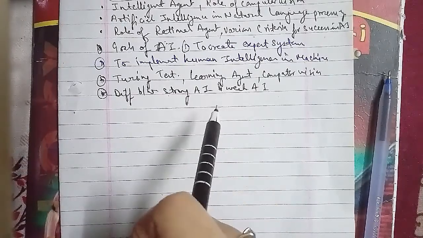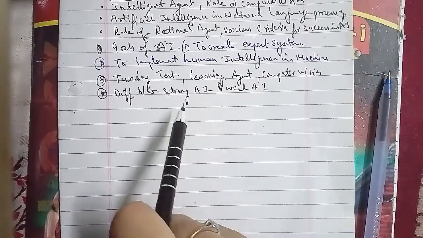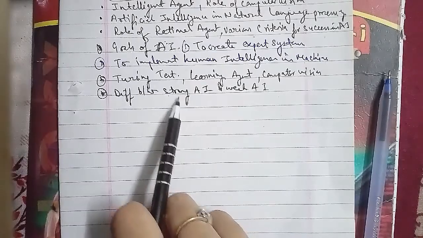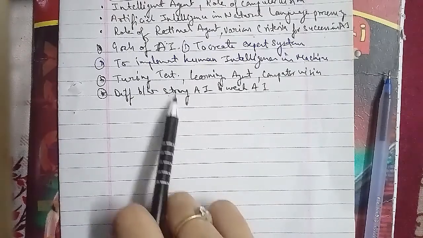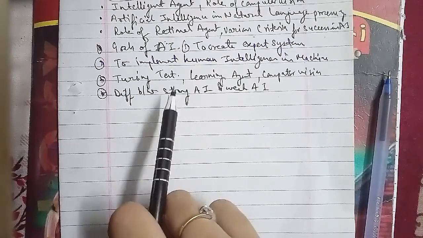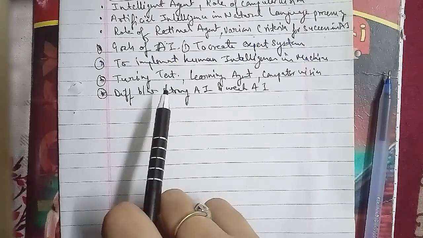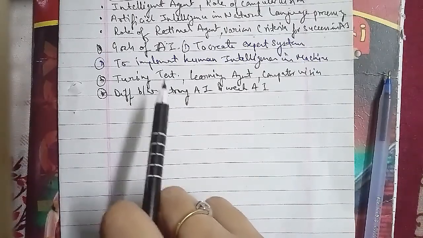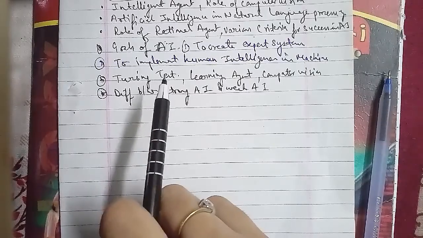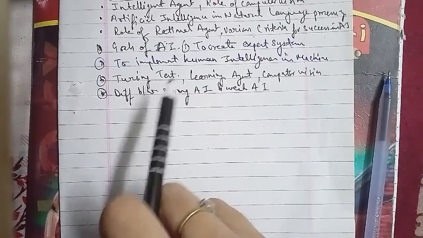Strong AI claims that a machine that can act intelligently has a mind and understanding. Weak artificial intelligence claims that a machine that can act intelligently is merely a specific problem solver as well. Now we'll discuss what the major components of AI are.